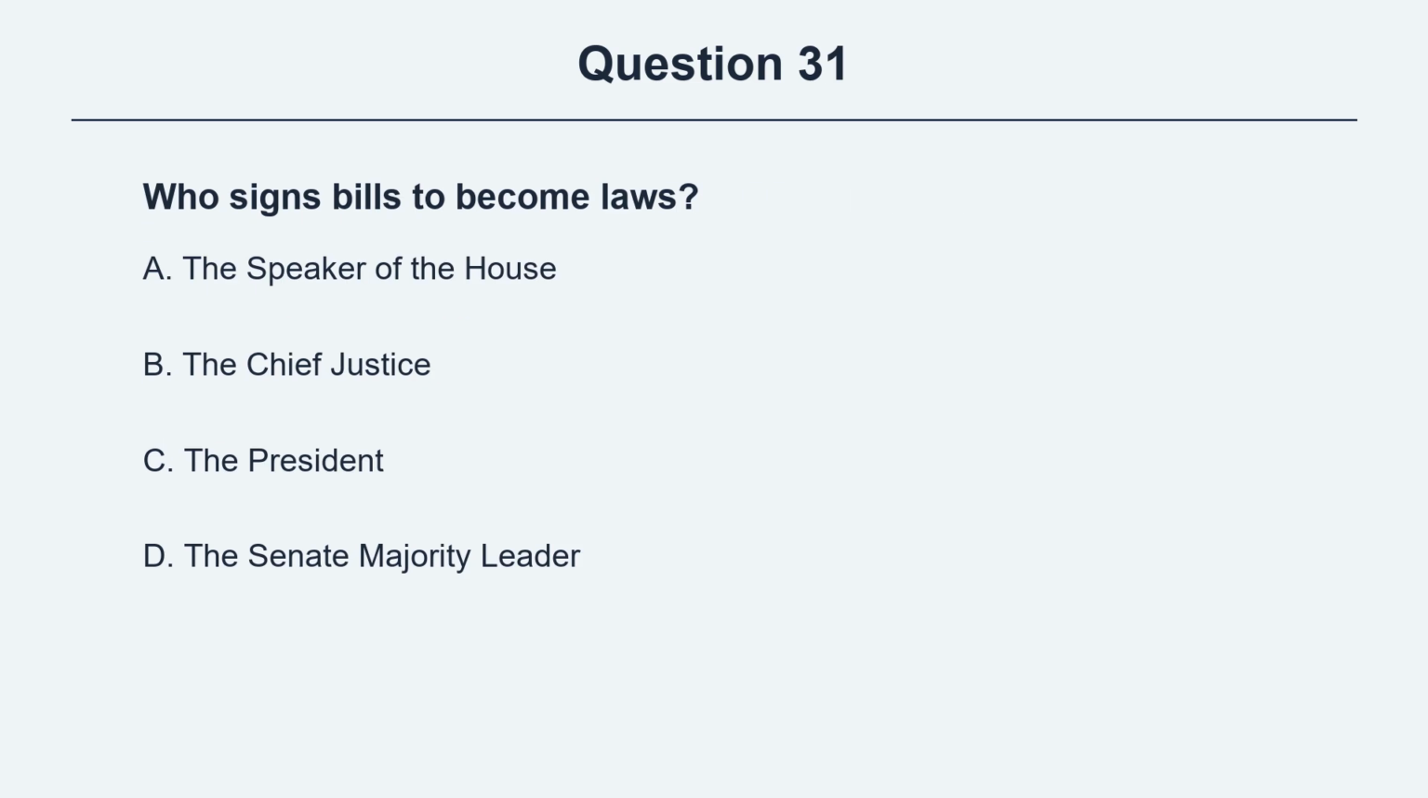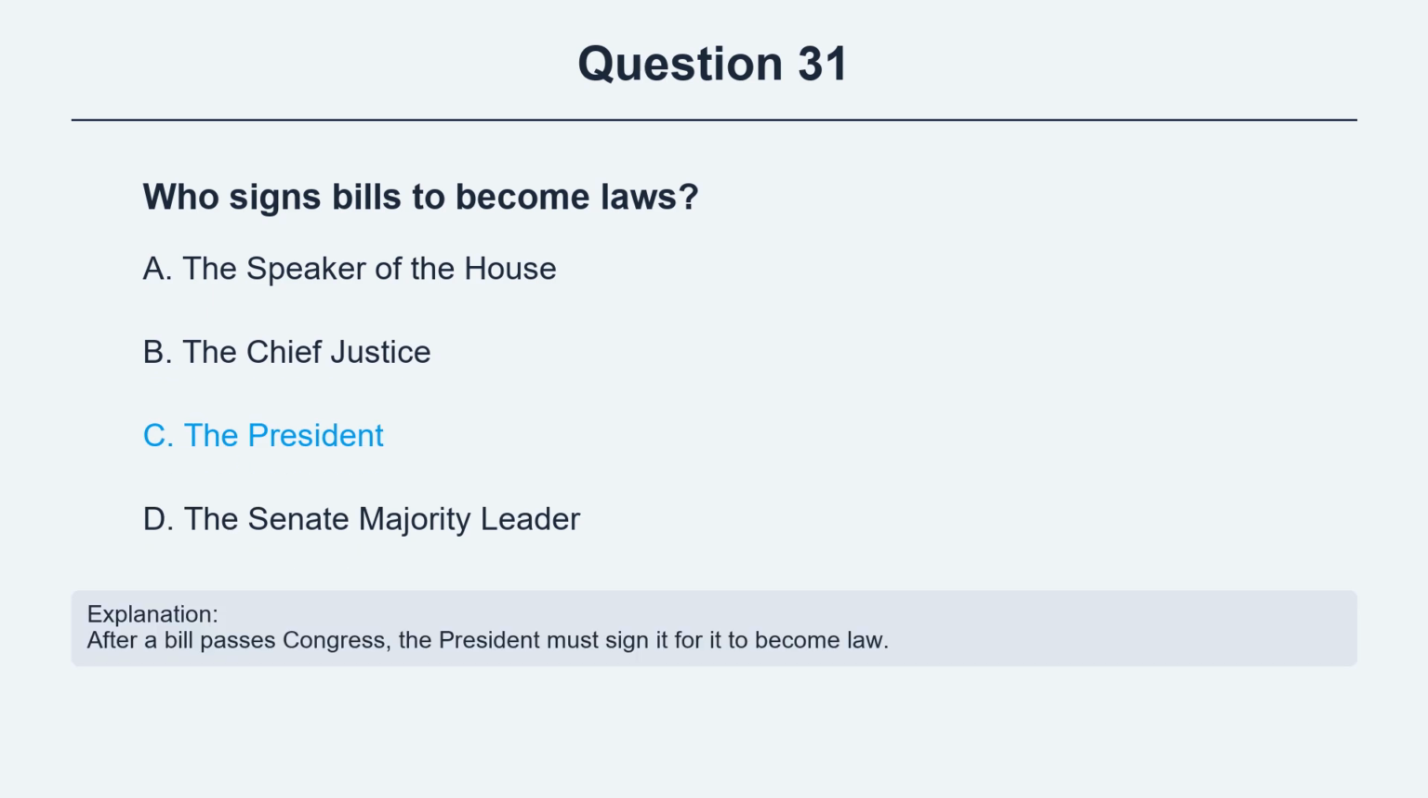Question 31. Who signs bills to become laws? Option A, the Speaker of the House. Option B, the Chief Justice. Option C, the President. Option D, the Senate Majority Leader. The correct answer is option C, the President. Explanation: after a bill passes Congress, the President must sign it for it to become law.